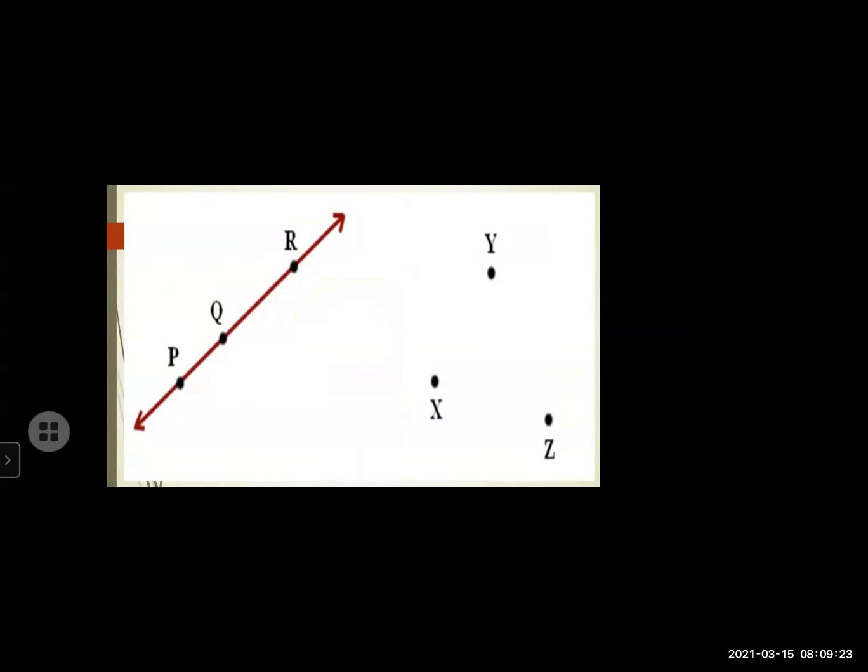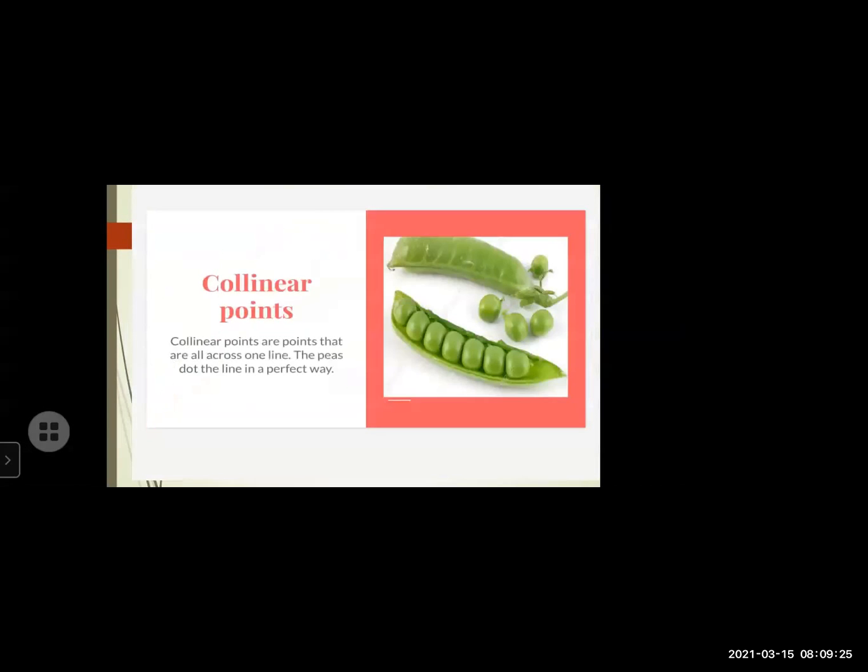So they are called non-collinear. A very good example of collinear: in day-to-day life, we can easily see pea pods or green peas. We can see all these pea pods in a straight line. This is a very good example that nature has given us. Easily we can understand what is collinear. Collinear points are the points that all lie on one line. The peas dot the line in a perfect way.